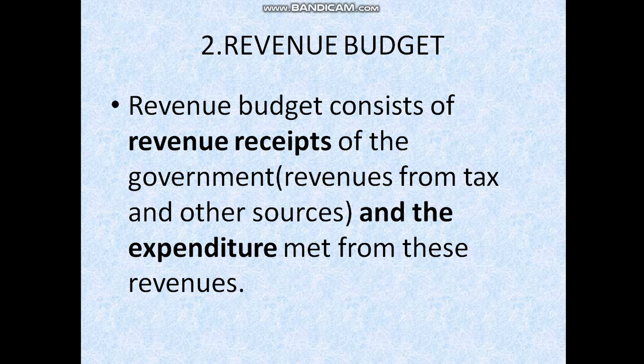The revenue budget consists of revenue receipts of the government, that is, revenues from tax and other sources, and the expenditure from these revenues. So the revenue budget consists of revenue receipts and revenue expenditure.